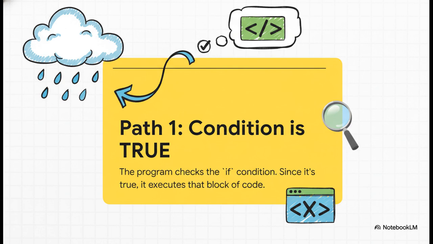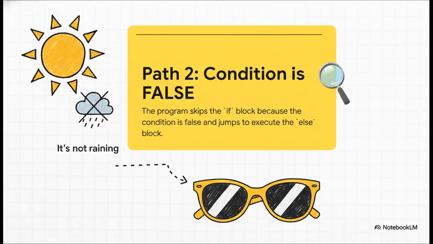So let's just walk through this for a second. When our condition, weather equals rainy, turns out to be true, the program dives right into that if block and runs the code inside. Then it's done. It totally ignores the else part. It made its choice and it's moving on. Now, let's flip it. Let's say the condition is false. It is not raining. This time, the program skips the if block, like it's not even there, and jumps straight down to the else block. Else is basically your otherwise command. It's the default action for when that first if condition isn't met. So if it's not rainy, otherwise, the program tells you to wear sunglasses.